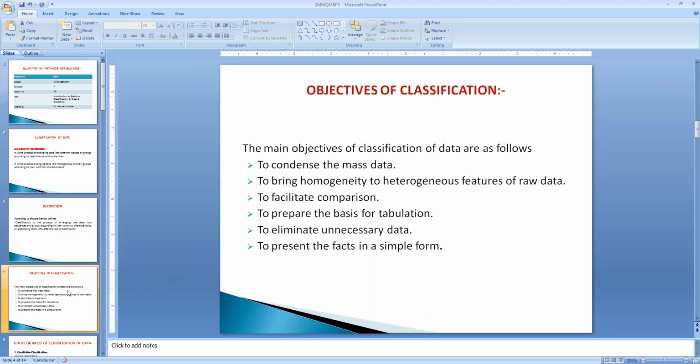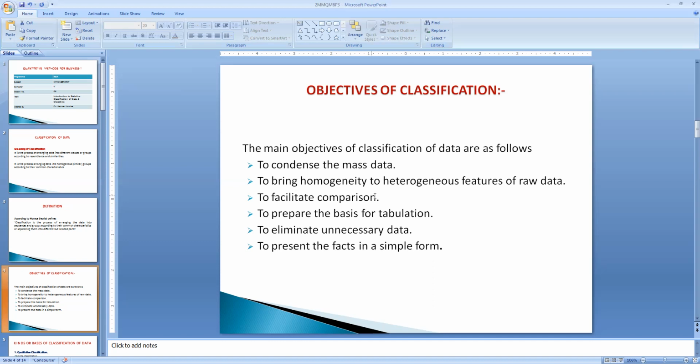Let us then see why classification is required. What are the objectives of classification? The first objective is to condense the mass data. Huge voluminous data cannot be expressed in small figures, so it has to be expressed in quantitative terms or as a single figure. Classification helps us to segregate the huge data according to characteristics and also to express it in the form of numbers. That is why we require classification.